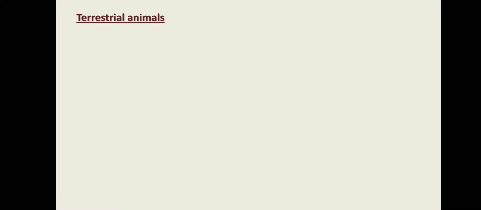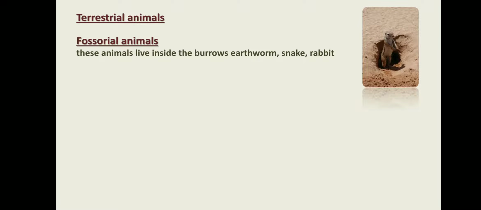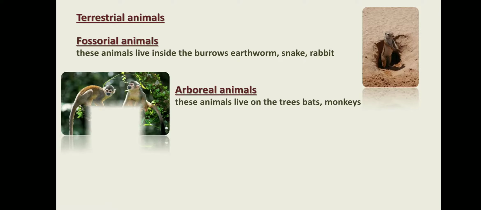Terrestrial animals, land animals, have different categories. Fossorial animals, basically they always live in burrows. Earthworm, snake, rabbits are some examples. Arboreal animals, they live on trees. Bats, monkeys, and other animals.